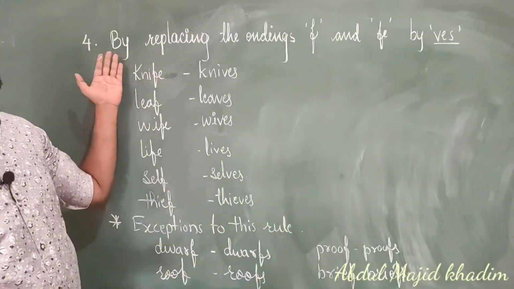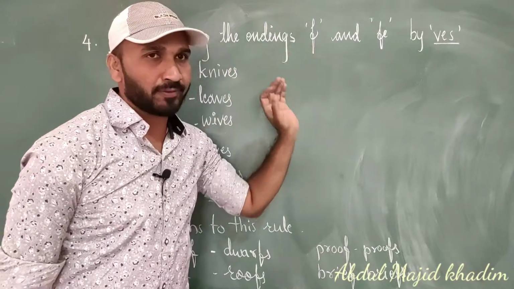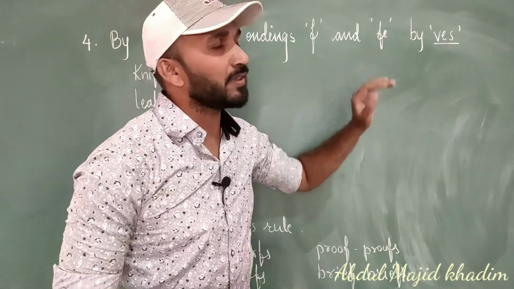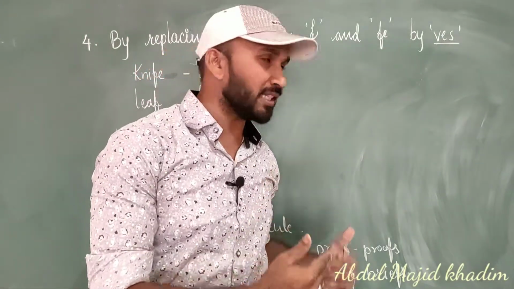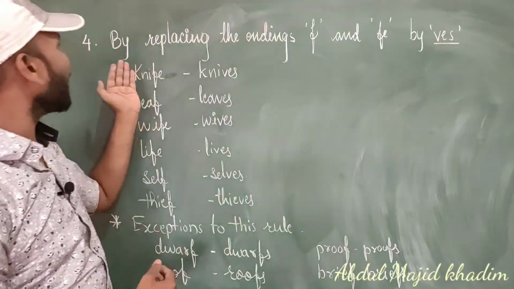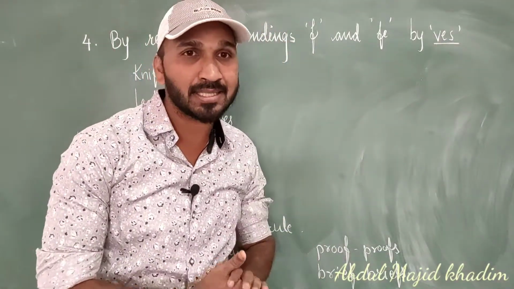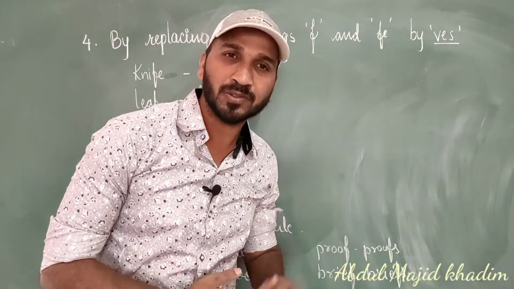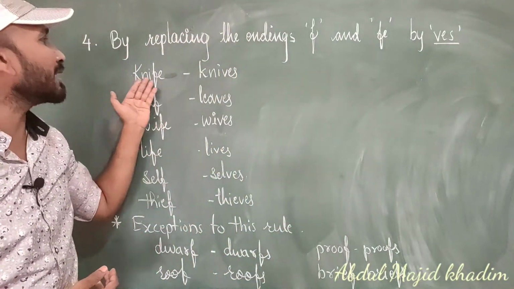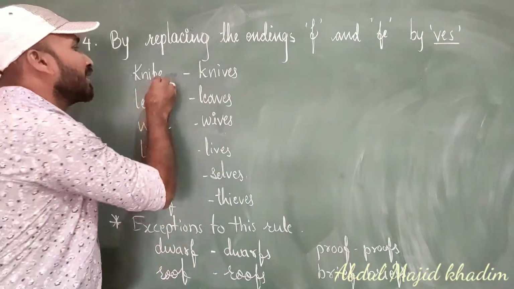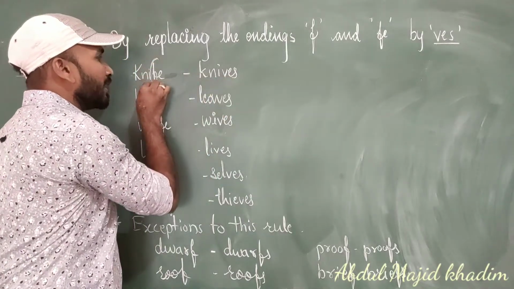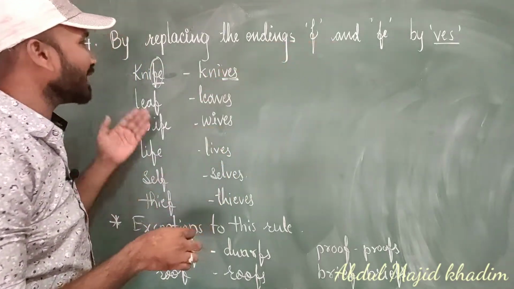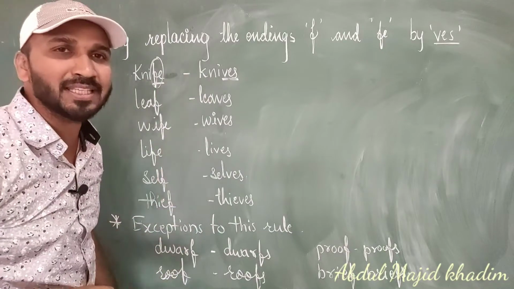The next rule is by replacing the endings f. Endings f means the words which are ending with f and fe, by ves. What we have to make? We have to replace the last f and fe with ves. Ves we have to make. So let's see some examples. Like knife, ending with fe. So what we have to make? We have to remove this fe and we have to make knives. Ves we are adding. The rule is removing fe or f and adding ves.